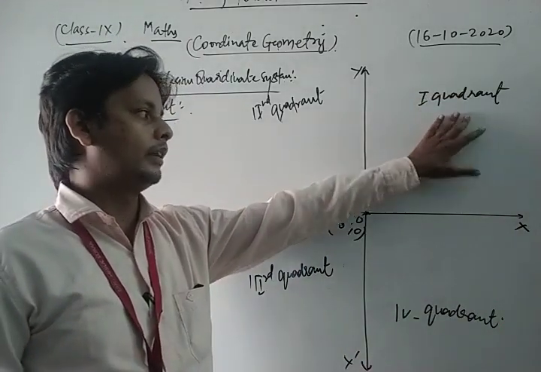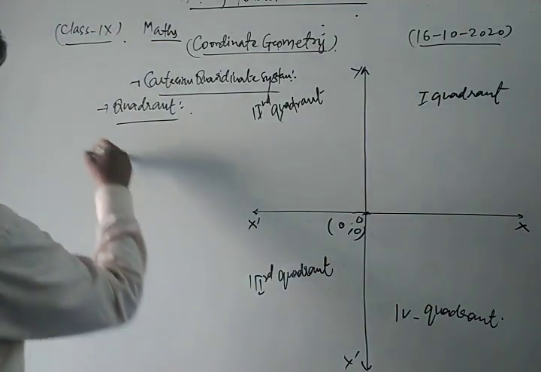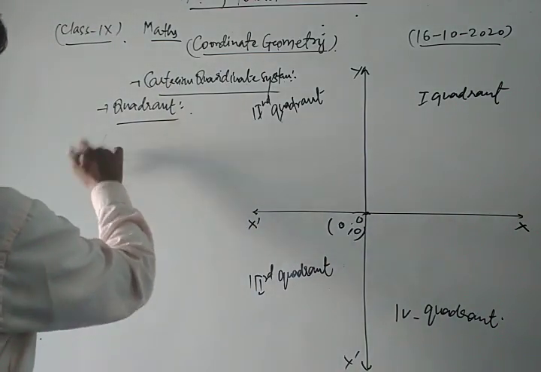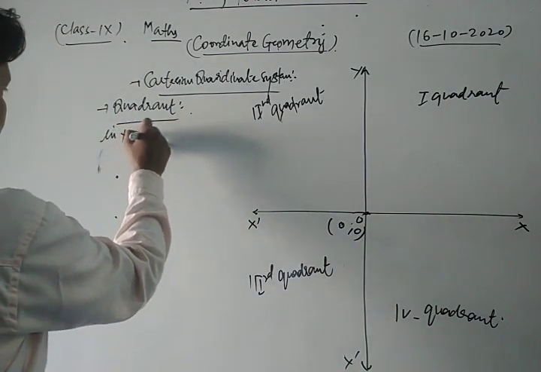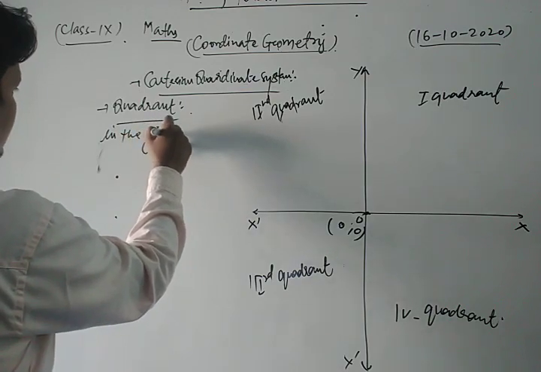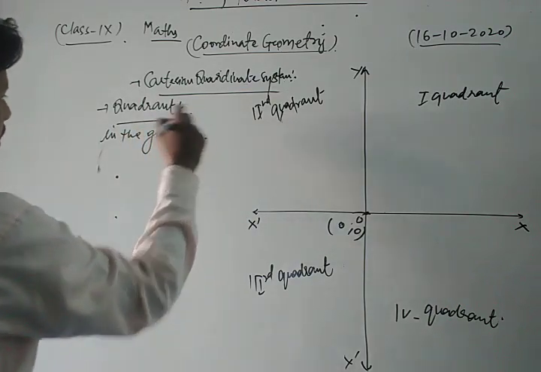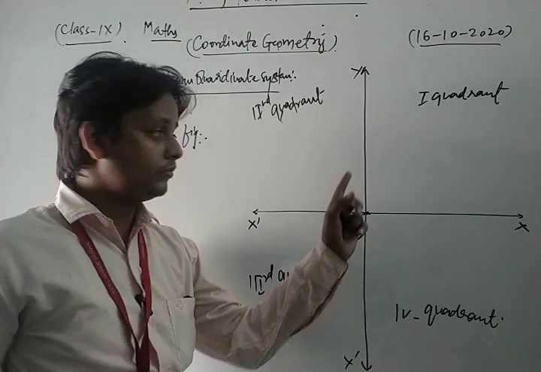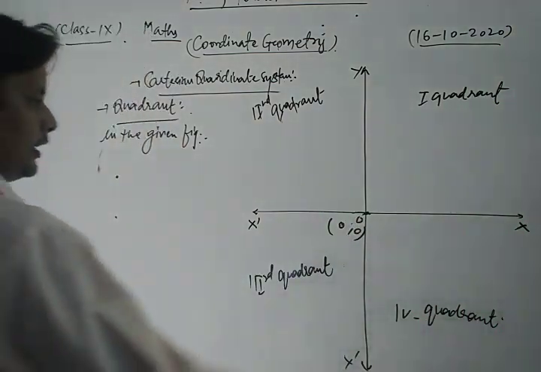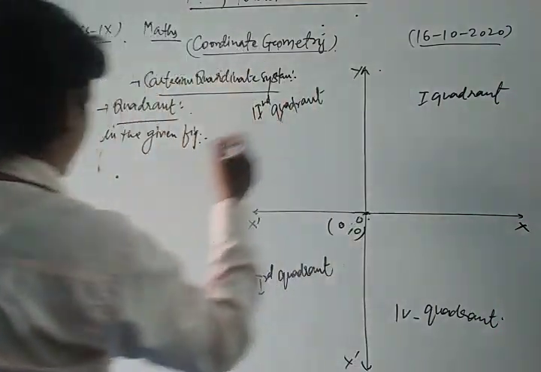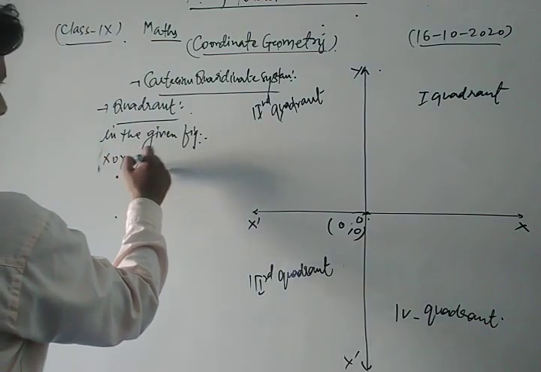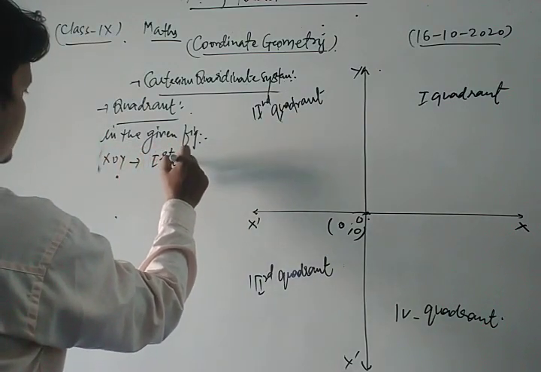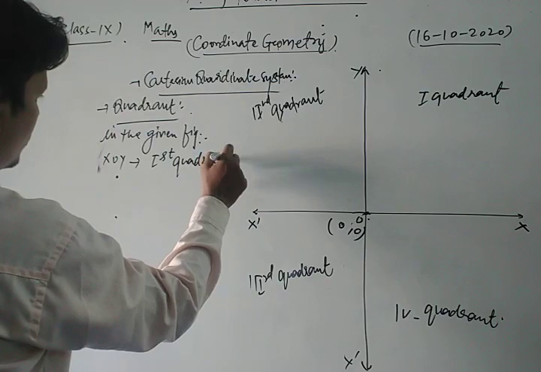So in the Cartesian coordinate system, in that chapter, there are four quadrants. In the given figure, the part x o y is called the first quadrant.